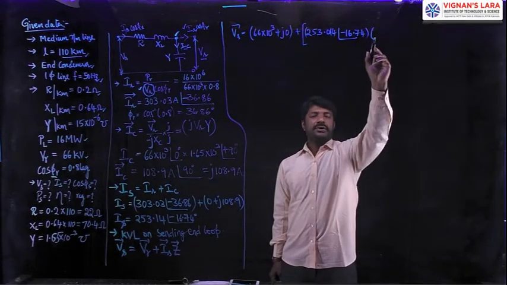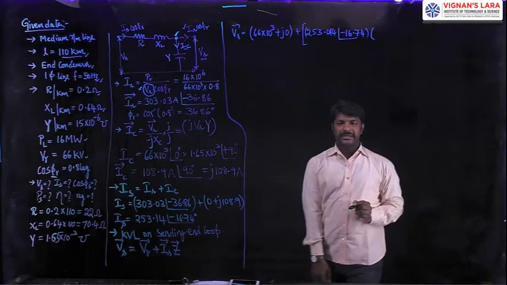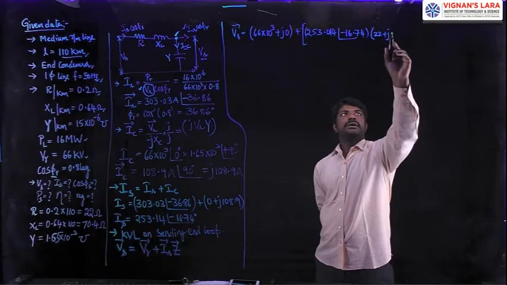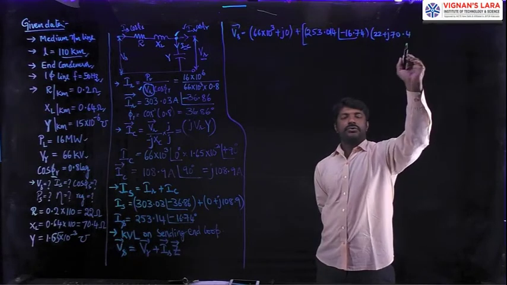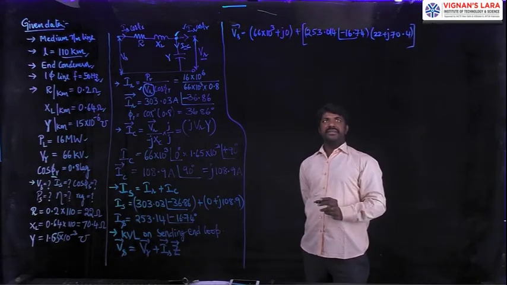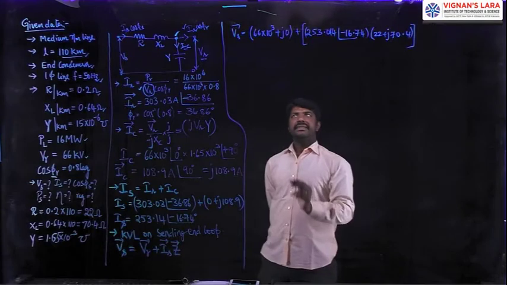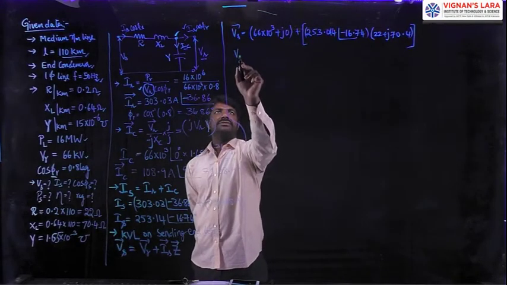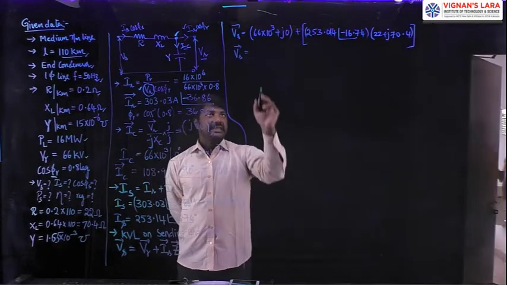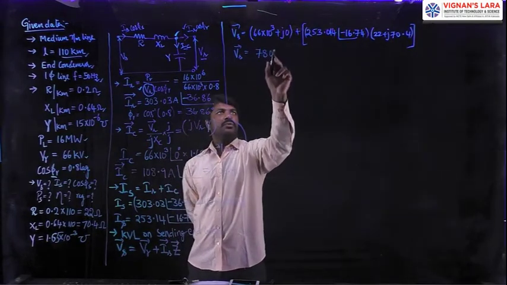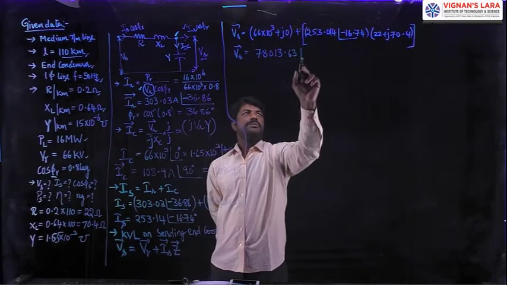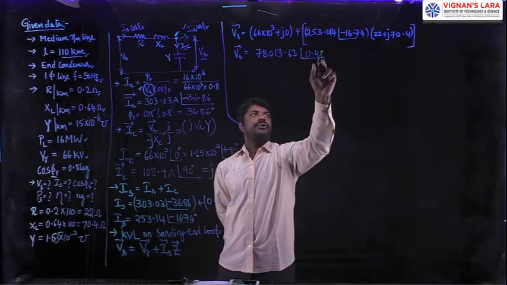The Z value we got is R plus jXL, that is 22 plus j70.4. Simplifying this in the calculator, we get the magnitude of the sending end voltage Vs as 78013.63 volts, which makes an angle of 11.42 degrees leading.